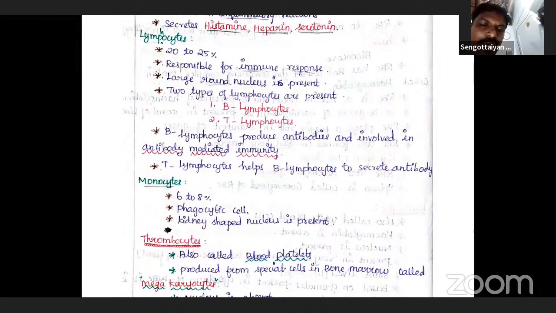A reduction in their number leads to clotting disorders, which lead to excessive loss of blood from the body. If the platelets are reduced, a reduced quantity of blood clotting factors or substances is released, which leads to a clotting disorder.